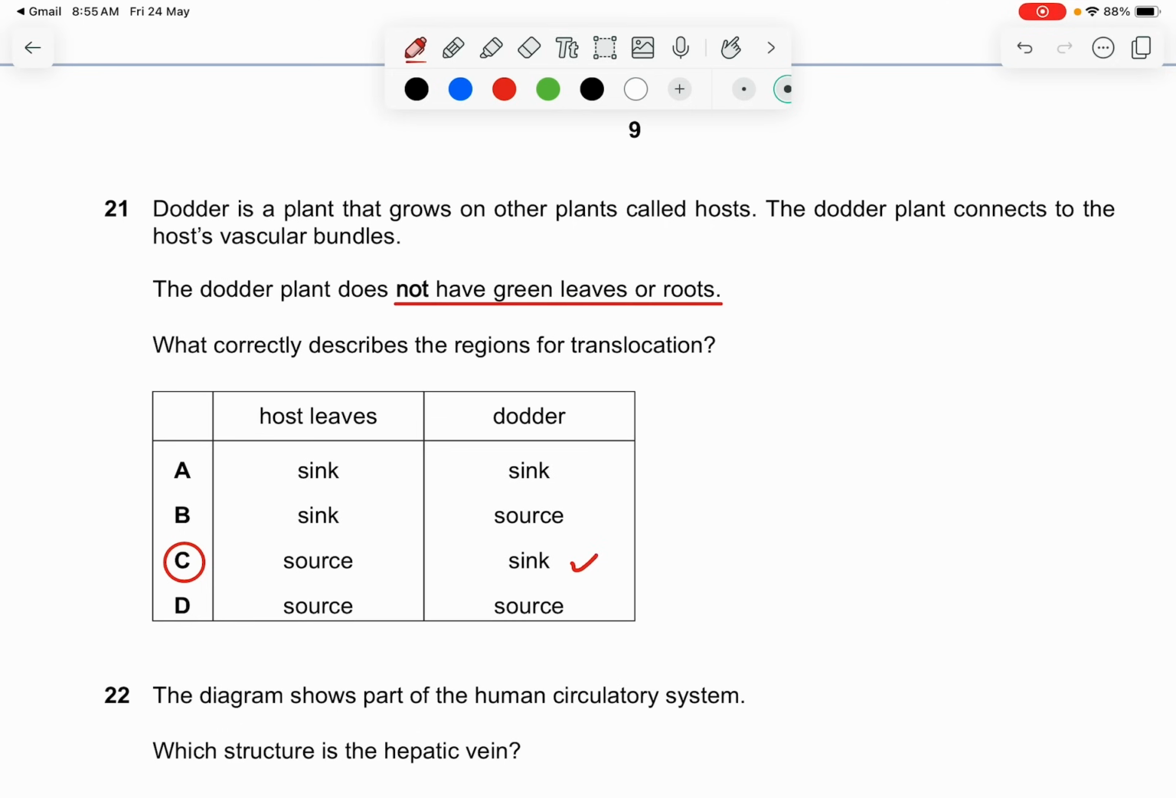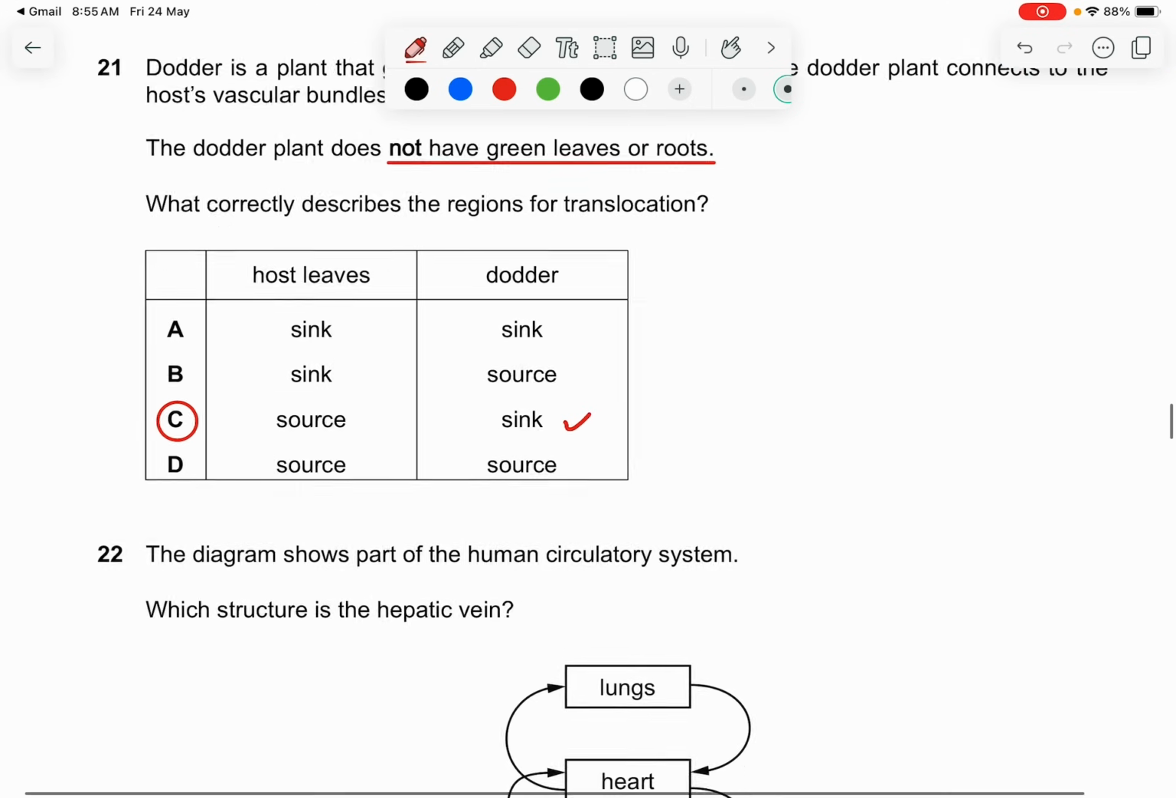And they say that dodder is a plant that grows on other plants called hosts. It means that the host leaves are the ones responsible for becoming the source for the dodder plant too. They can act as a source only, so that they can send all of the required nutrients by translocation to the dodder plant. Alright, so the answer is C.